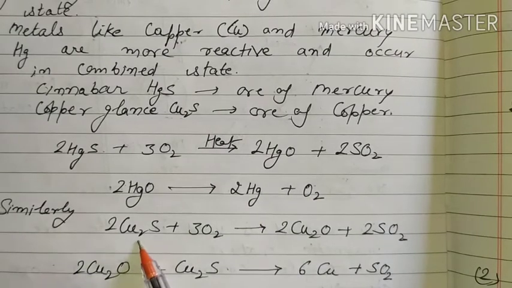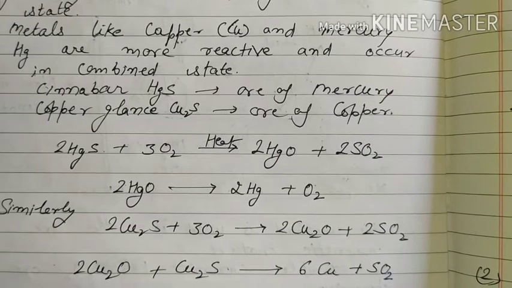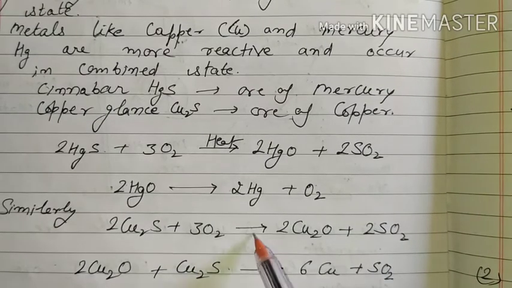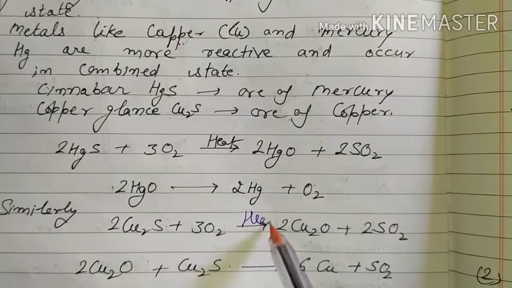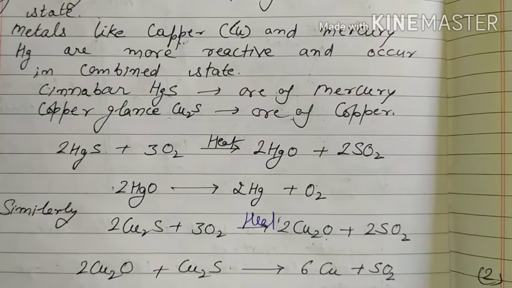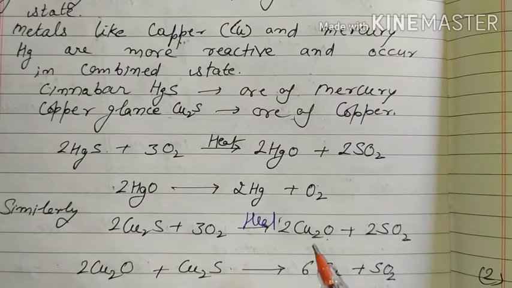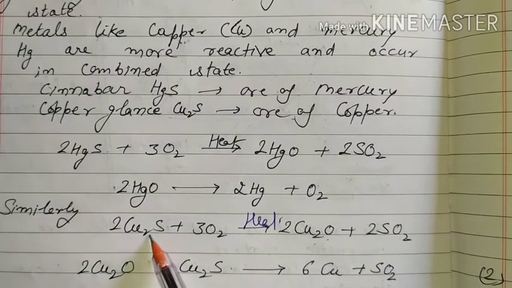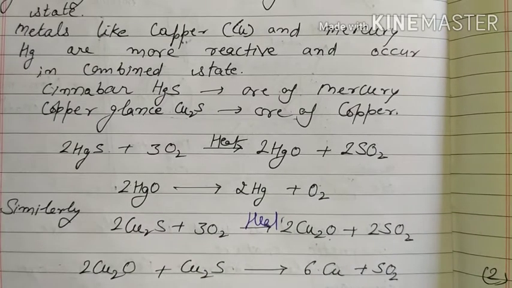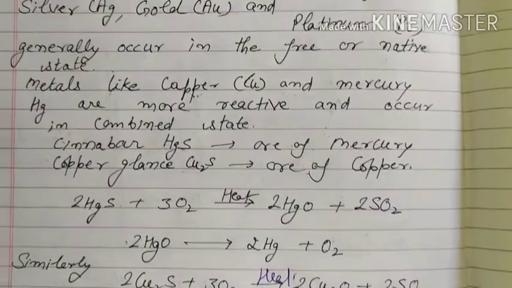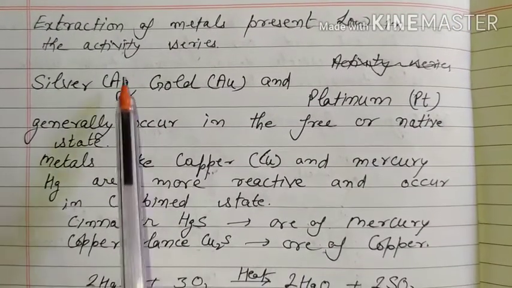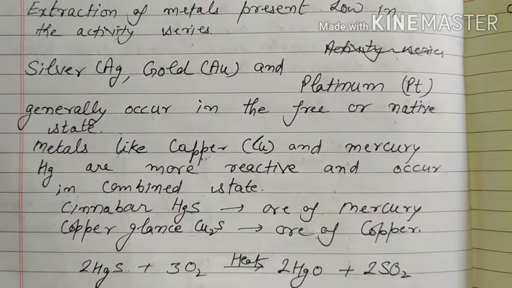Similarly, copper glass, copper sulfide, on heating with oxidation gives copper oxide plus sulfur dioxide. Then this copper oxide and copper sulfide react again to form copper plus sulfur dioxide. These are the processes for metals low in the activity series, which are very less reactive.